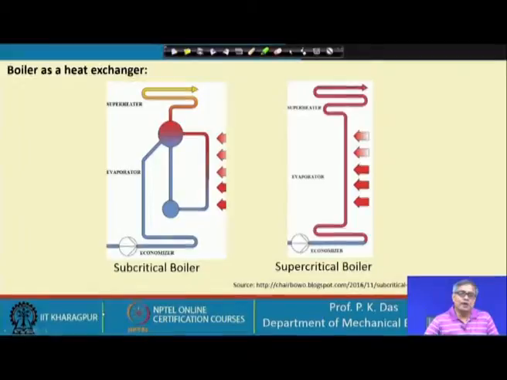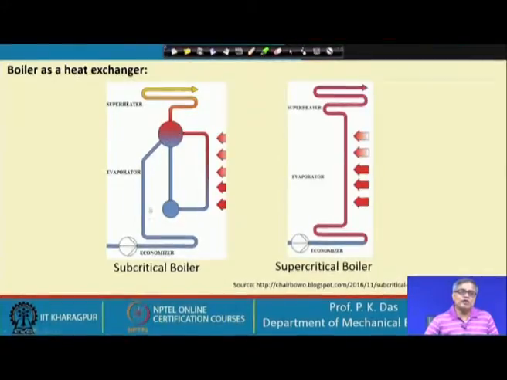This is true for a subcritical boiler, and generally boiler is a very big unit. Though there is a connection, these three are three different kinds of heat exchangers.